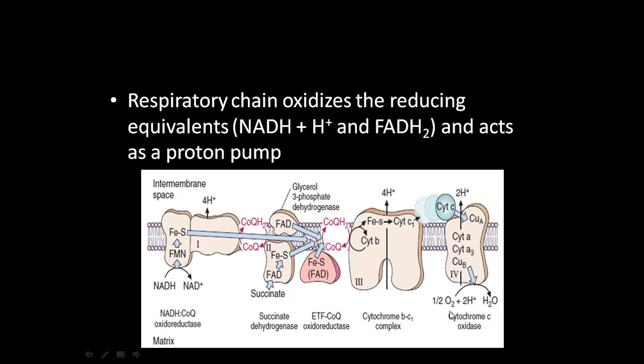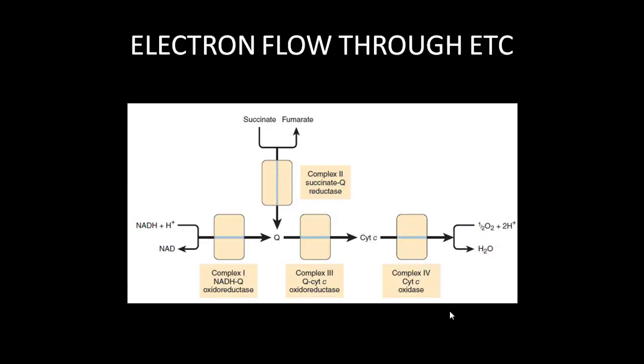Okay, fine. So that's what I told you. And just now, the flow of electrons through the ETC. You can see electrons will be generated after oxidation of NADH, the reducing equivalents, and FADH2.